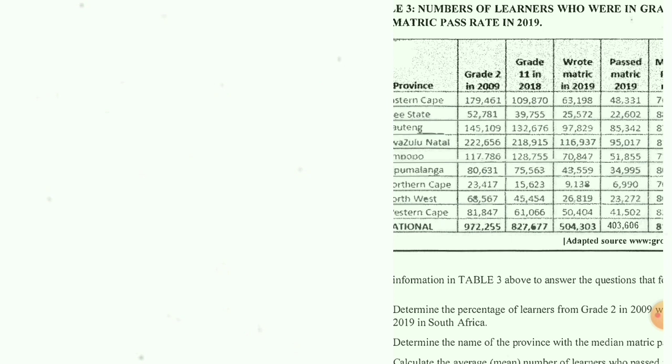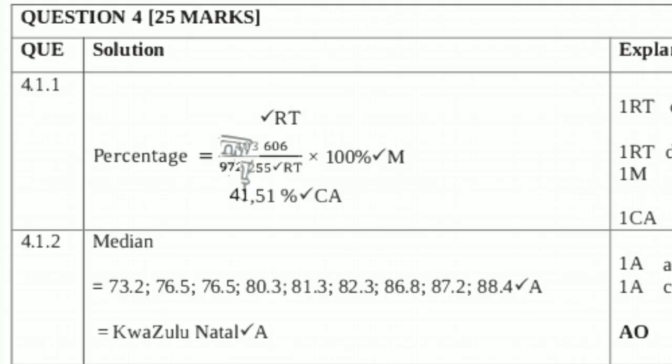As I put on the screen, it's written KwaZulu-Natal. I hope you already saw when you paused the video and tried to do it yourself. So it's in the middle. KwaZulu-Natal is in the middle with a percentage of 81.3%. How many numbers do we have here? I've put them on the screen. You can count. This is how we found that KwaZulu-Natal is the median.